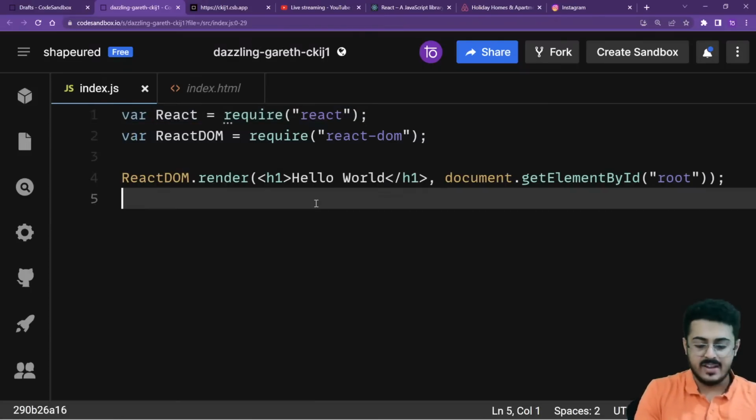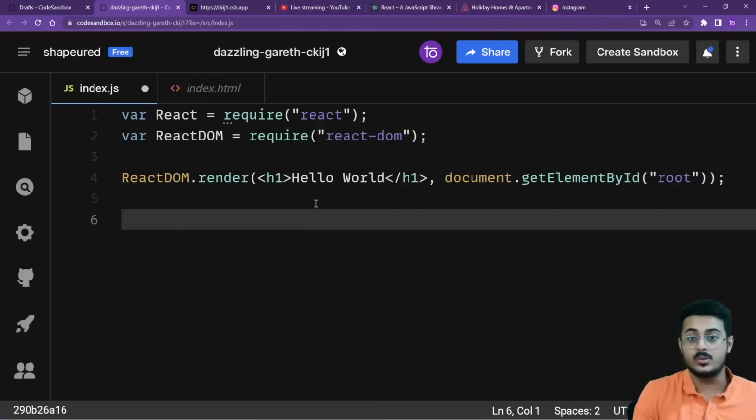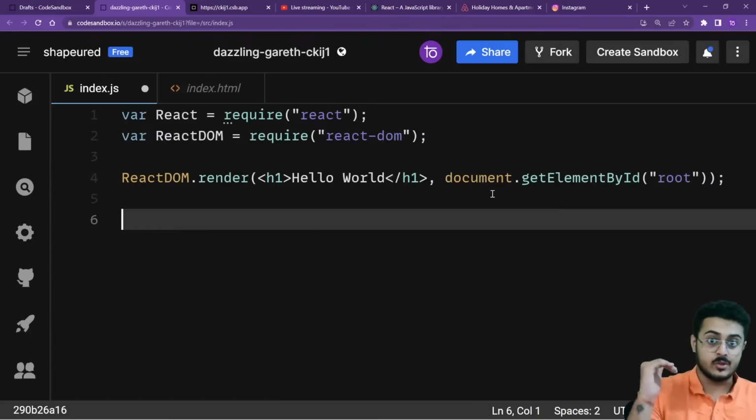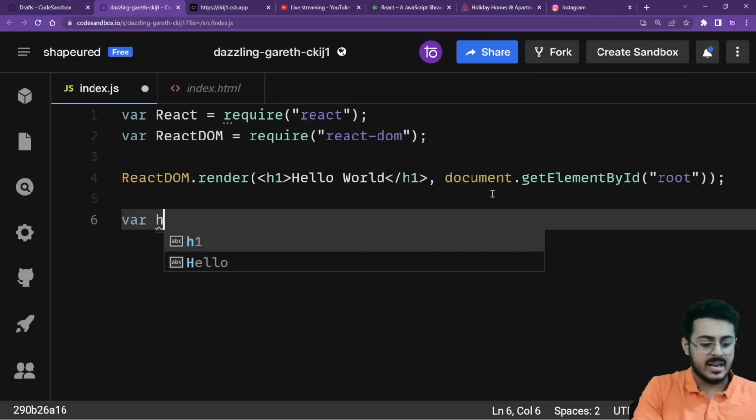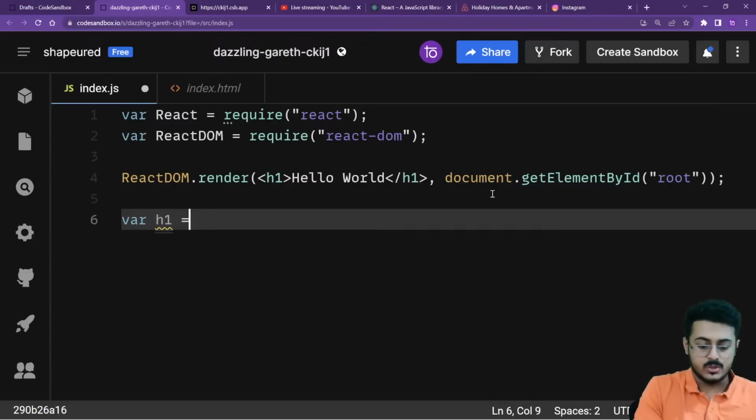If I was not using JSX, and I wanted to write this exact statement, ReactDOM.render h1 and document dot and so on, using just JavaScript, then the code I would write, you don't have to understand it, is var h1 equals document dot create element. I'm just creating a new node.